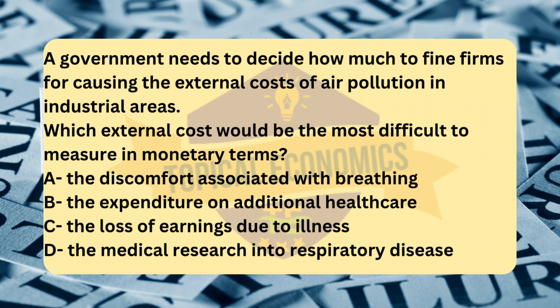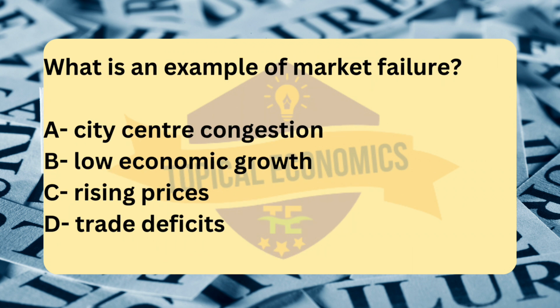If air pollution causes workers to become ill and miss work, the lost wages can be directly calculated based on the number of days missed and the average wage rate. This can be measured with some accuracy.